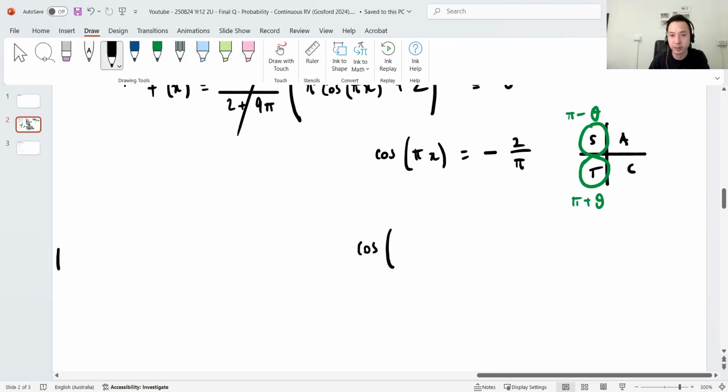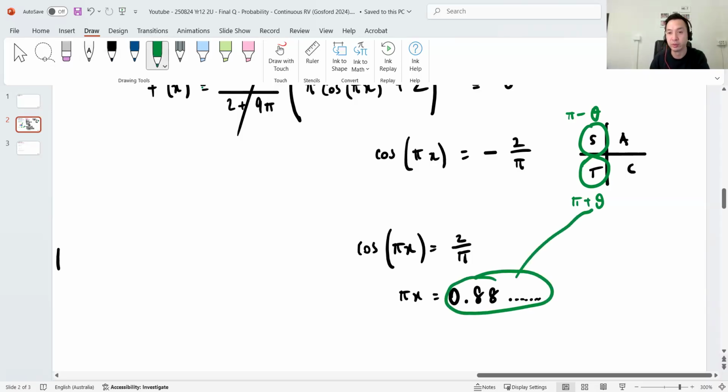When you pretend it's positive, equals 2 on pi, if you shift cos that, your reference angle is going to be in radians. So put your calculator in radians, 0.88 something. Now, don't do anything silly there yet, because I want to sub this into there and into there to get the correct quadrants.